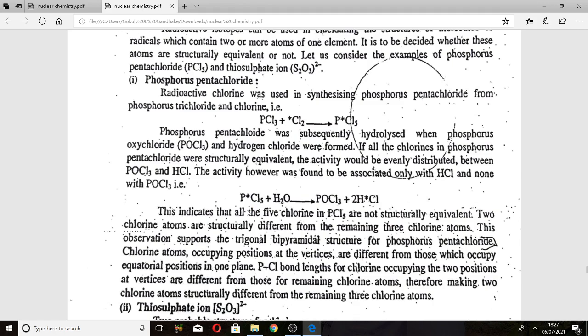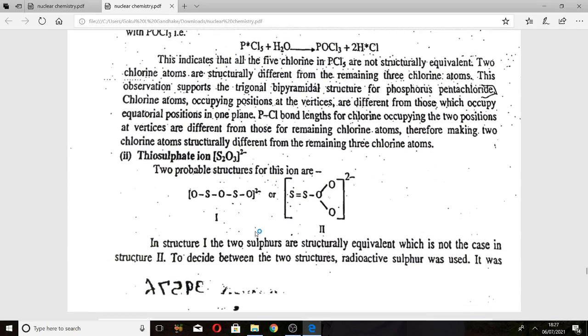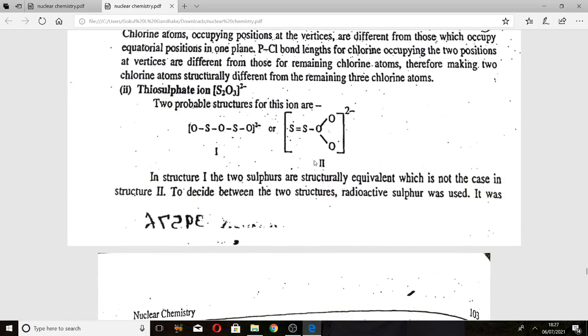Another example is thiosulfate, that is S2O3 2-. Here two probable structures are given, structure first and structure second. In structure first, the 2 sulfur atoms are structurally equivalent, which is not the case in structure second.